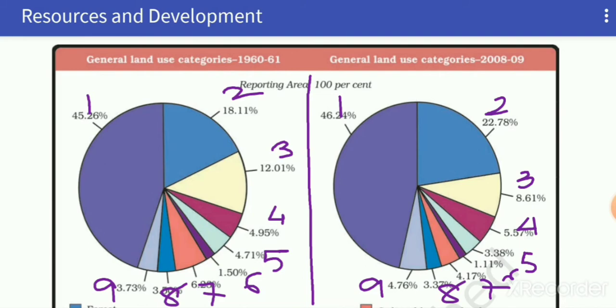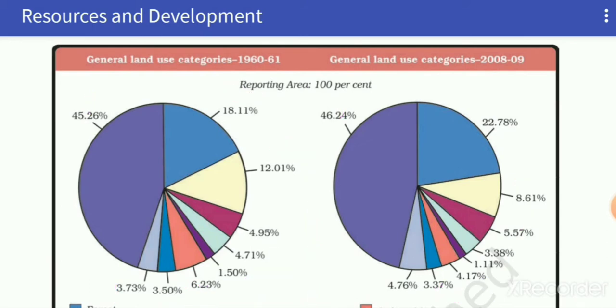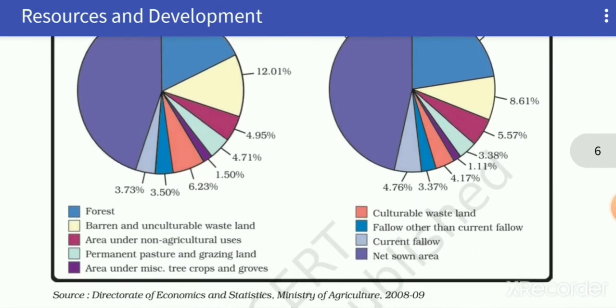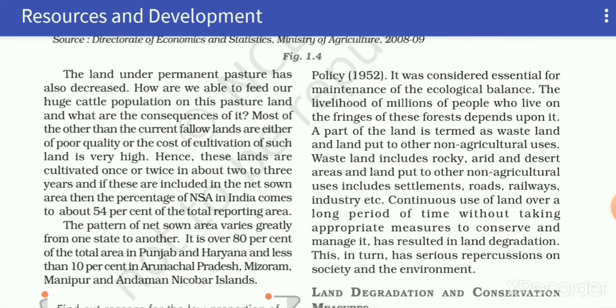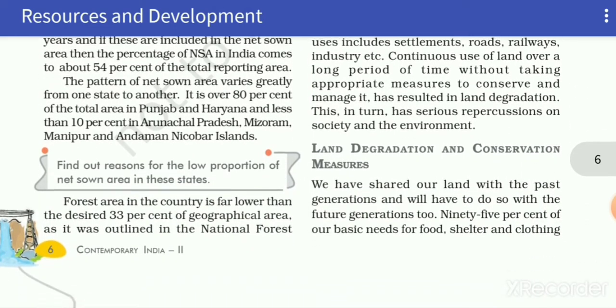Thus, we have completed the topic land use pattern in India with the help of these two pie charts. So what kind of explanation I have given, you can find in this paragraph and this one also. So let's move to the next topic.